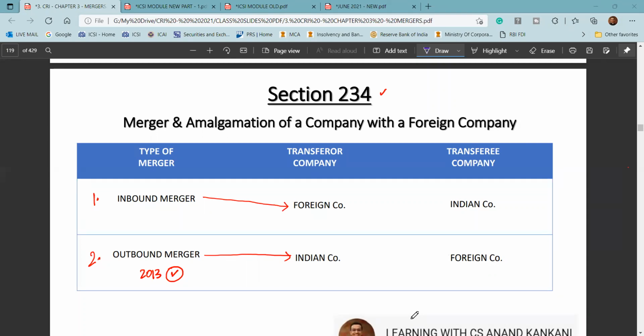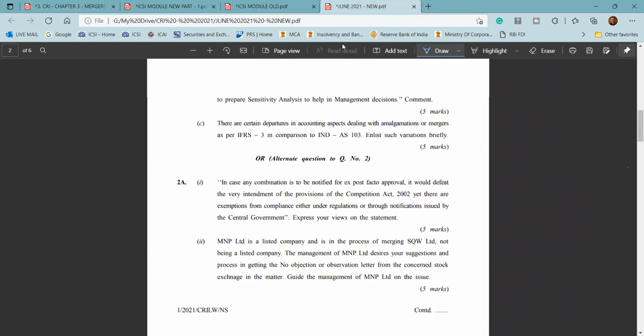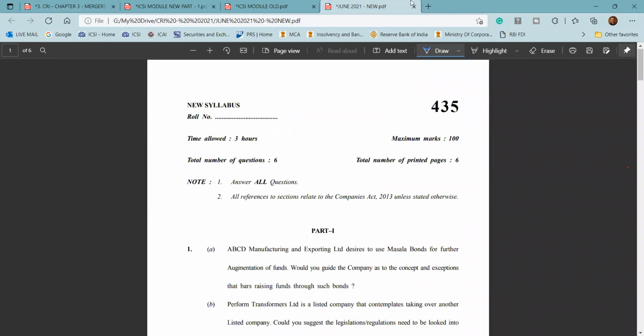Okay, so let's then go ahead with section 234. In 234, you will just get a basic question, and there is a high probability for both old as well as new syllabus students that you may get a question. I think in the last attempt also they had asked some question with respect to inbound and outbound mergers, either in the old syllabus or in the new syllabus. Somewhere I had seen that.